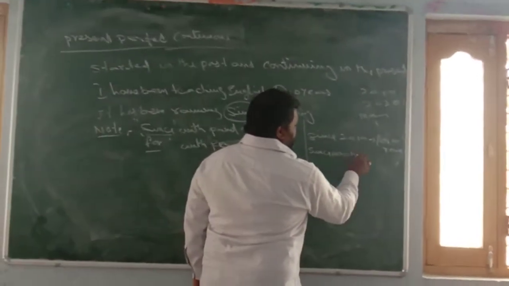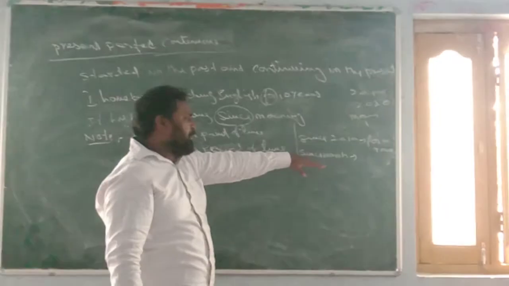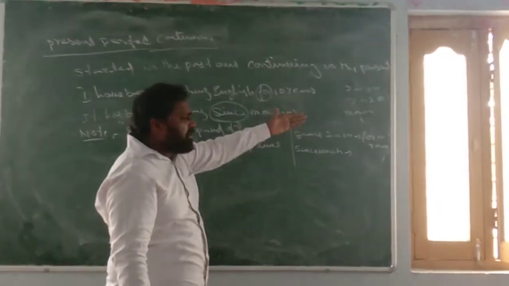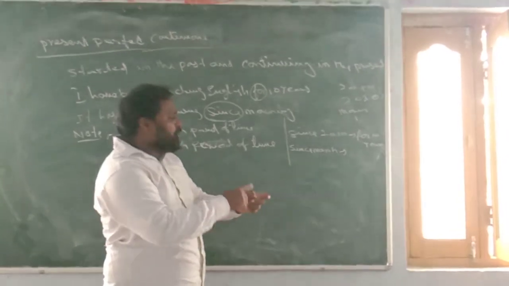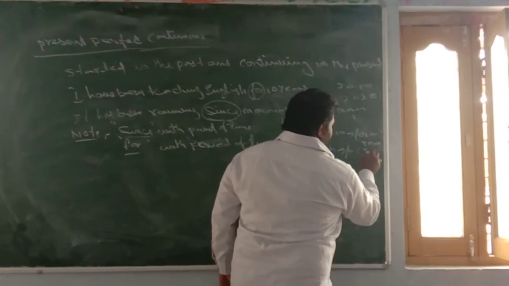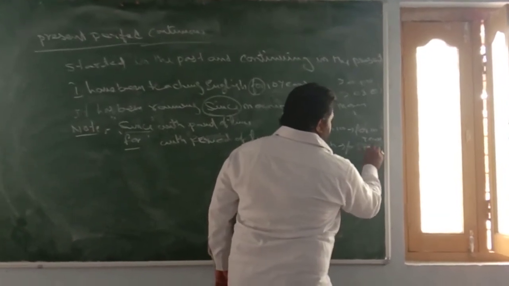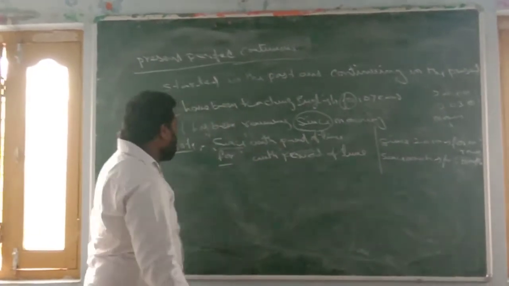So March is a particular time in the past, a month. From March we have to count March, April, May, June, July, 5 months. For 5 months. So like that the point of time and the period of time we have to use.